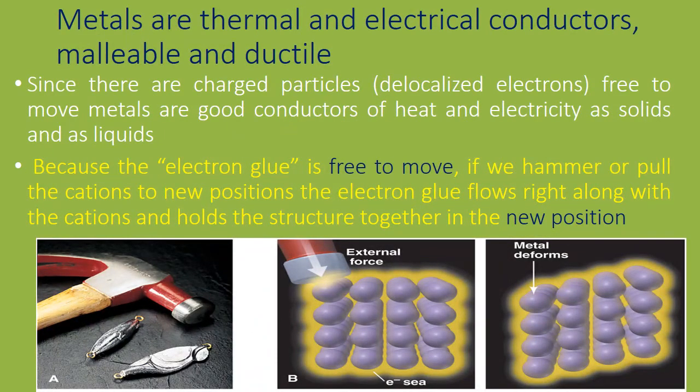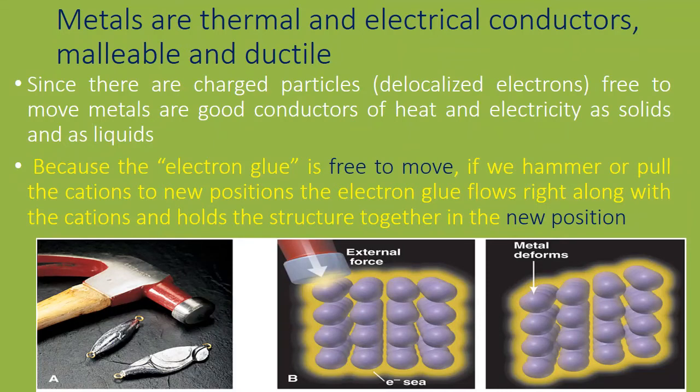Metals are thermal and electrical conductors, which means they conduct heat and electricity. They are malleable and ductile, and they are shiny. Since there are charged particles, the delocalized electrons, moving freely, metals are good conductors of heat and electricity in all states, in solid and liquid states.